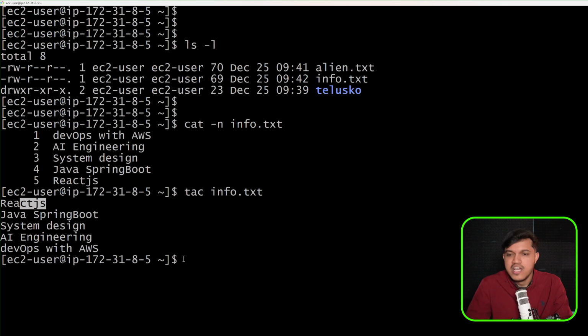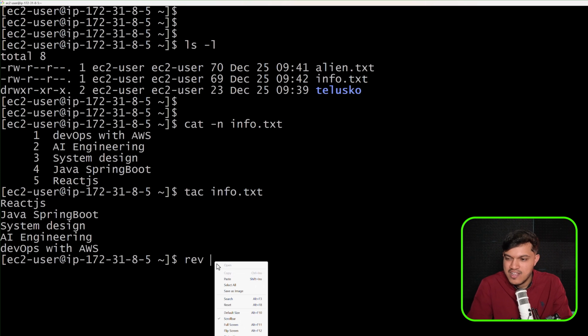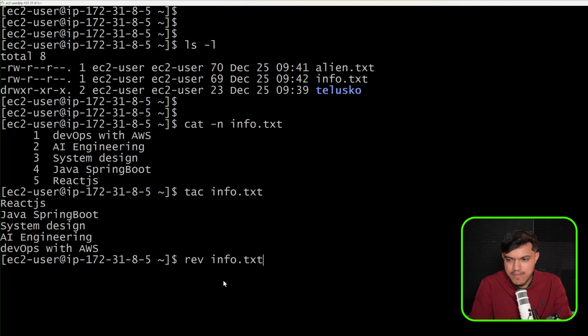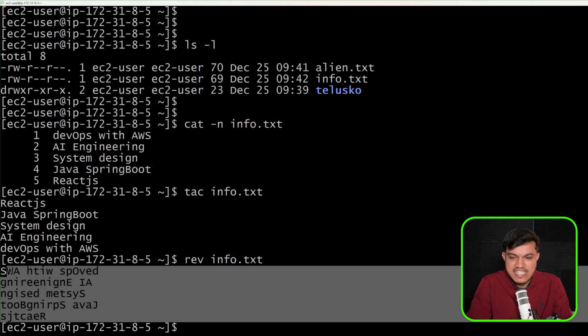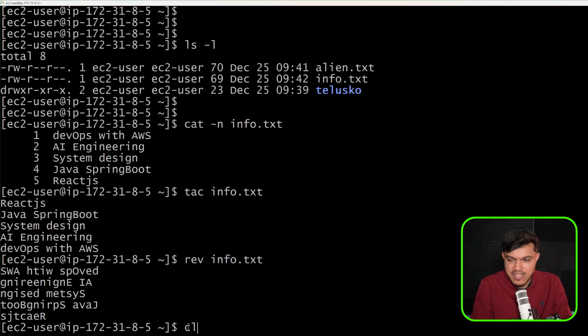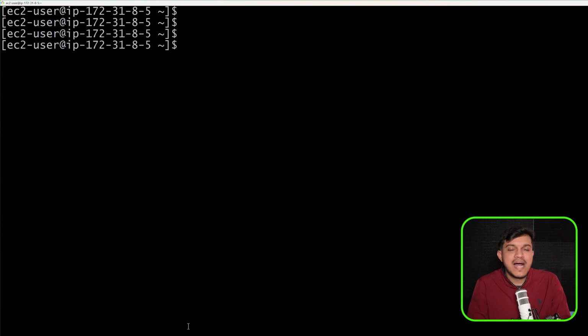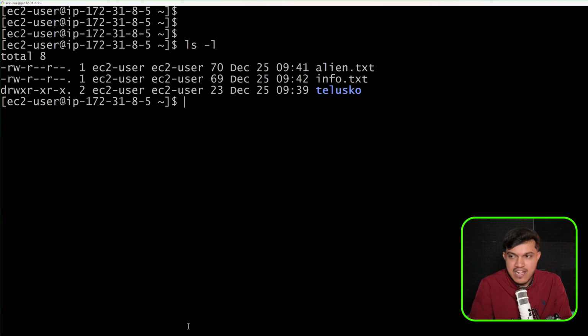What is the difference? If you want to reverse each word of a file at the time of displaying, then we have one more command, rev, followed by the name of the file. Okay, these commands we don't use often, but you should know them. See here, each word will be reversed. That's how the content is displayed on your screen. Let me just clear this. But out of all, generally which command do we use in order to see how many files or directories we have? ls -l, we do have this.